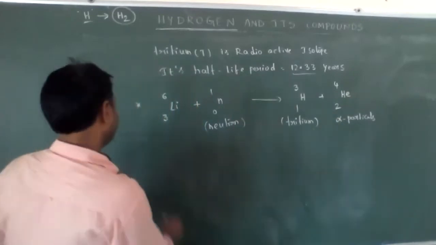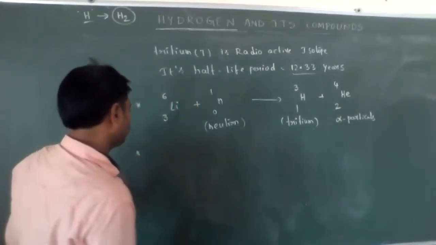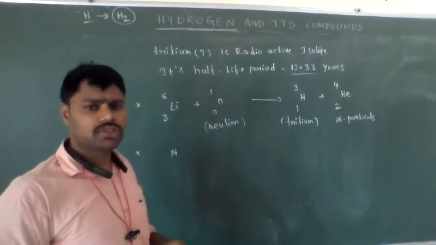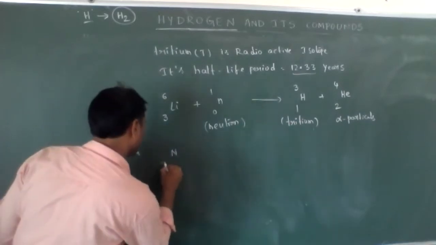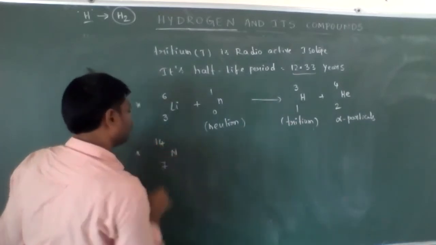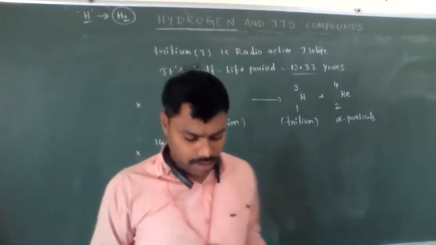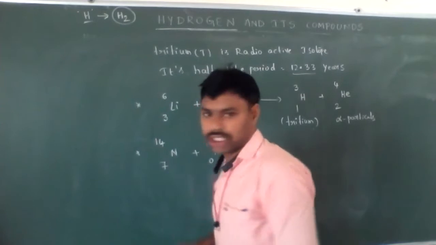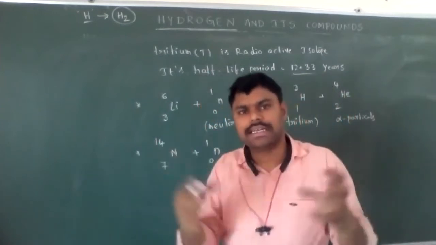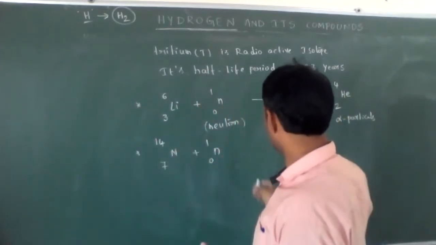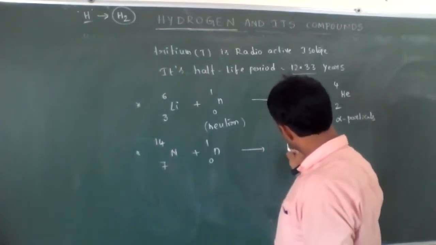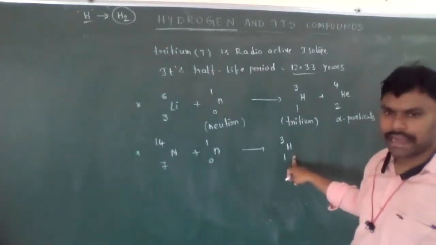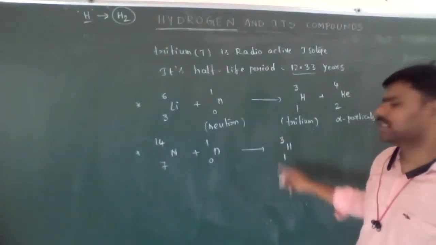Okay students, another preparation method is from nitrogen. Take the nitrogen atom, atomic number 7 and atomic mass 14, and bombard it with neutrons, neutron 0-1. Bombarding means hitting. Then we get H-1-3, the tritium isotope.